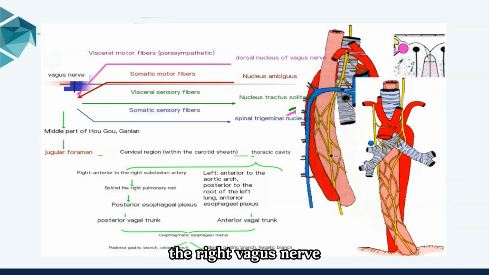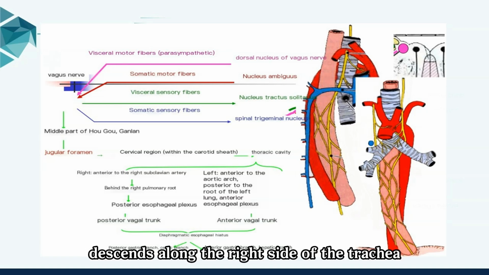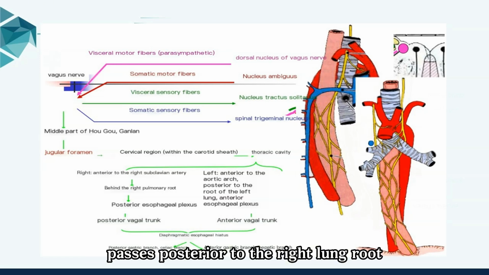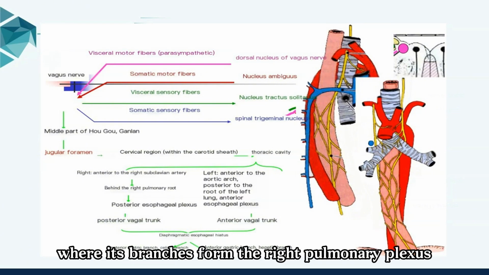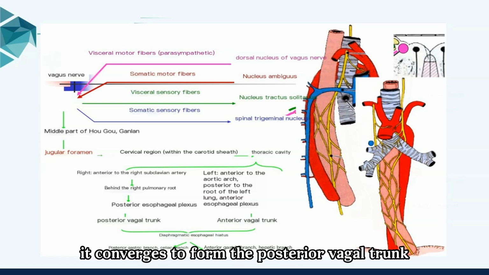The right vagus nerve passes anterior to the right subclavian artery, descends along the right side of the trachea, passes posterior to the right lung root to reach the posterior aspect of the esophagus, where its branches form the right pulmonary plexus and posterior esophageal plexus. Continuing downward, it converges to form the posterior vagal trunk.